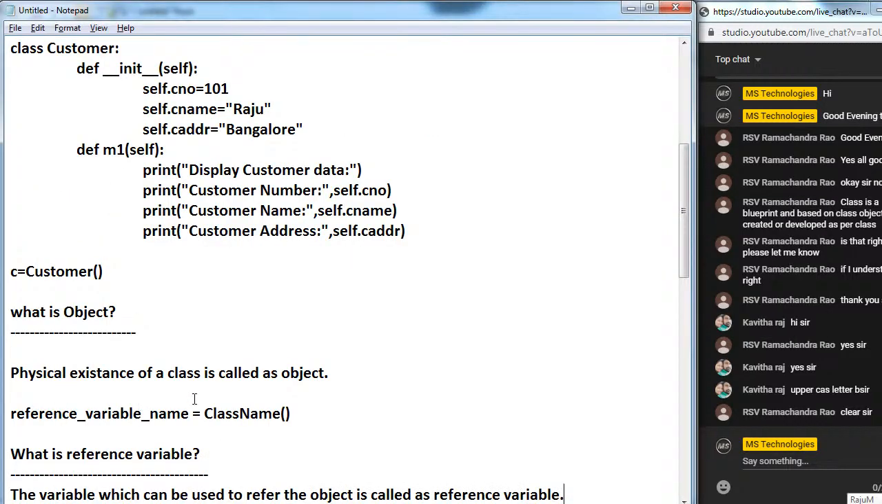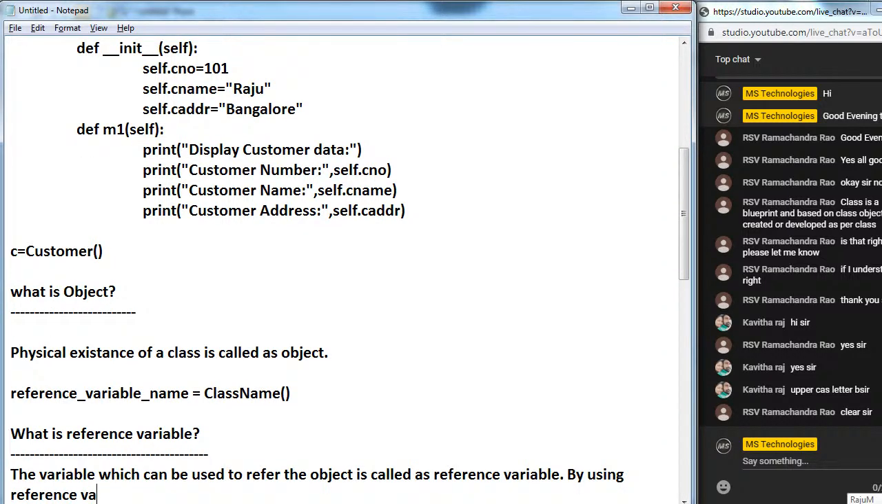Now, by using this reference variable, we can access variables and methods which are available in the object.